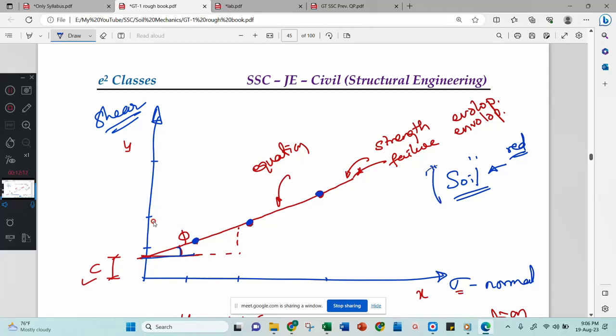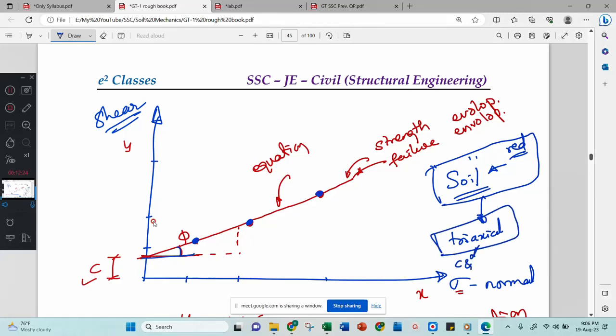Now, the challenge is, if I consider this red soil and do a triaxial test, then I will determine the C and phi values. Then these C and phi values are not like the earlier C and phi values.